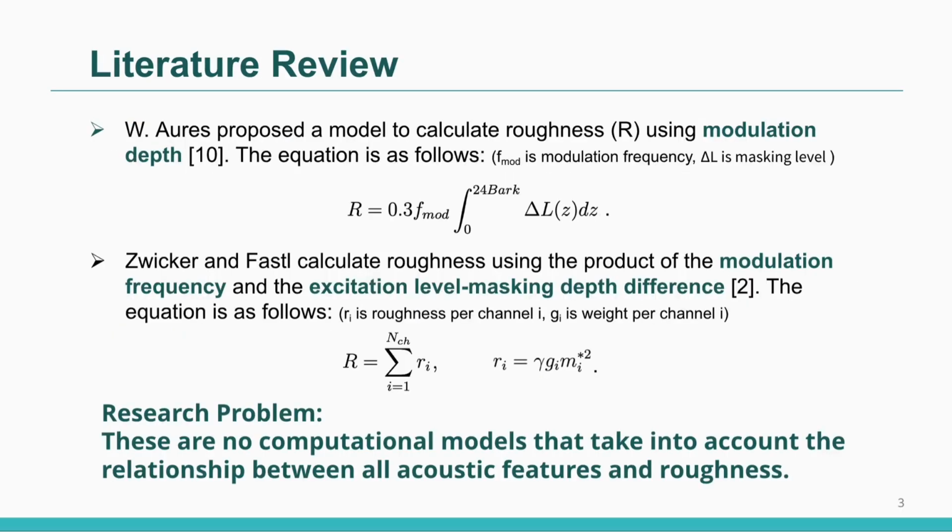Previous research has proposed a method to calculate roughness. However, various acoustic features such as phase and sound pressure level are shown to affect roughness, so this method is not able to account for all of them. So I propose that machine learning can be used to develop a highly accurate model that can capture the relationship between these acoustic features and roughness.